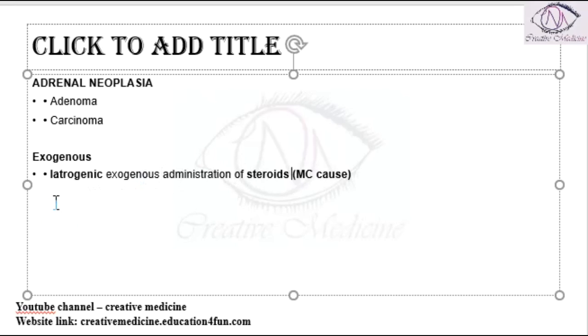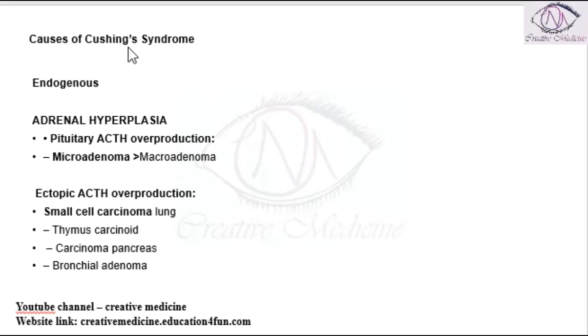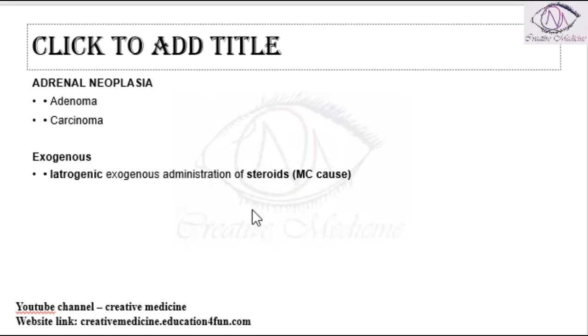That is, if corticosteroids are administered from outside the body, it is an exogenous cause of Cushing syndrome. In fact, among all these causes of Cushing syndrome, the most common cause is iatrogenic exogenous administration of corticosteroids.